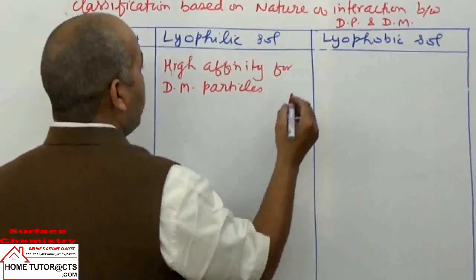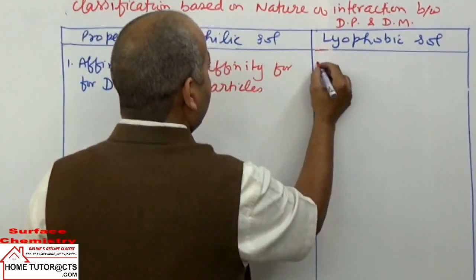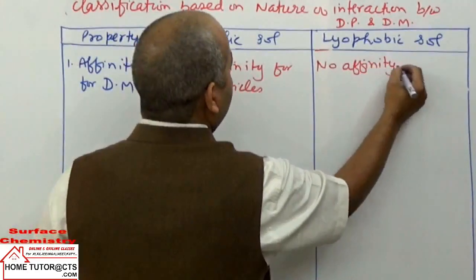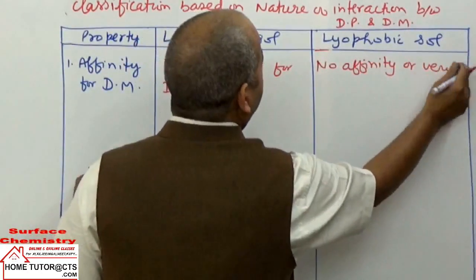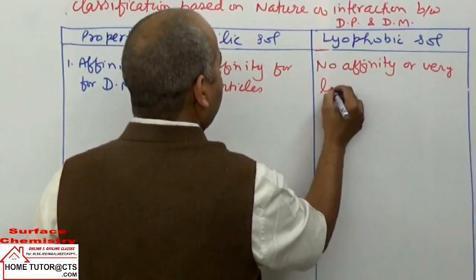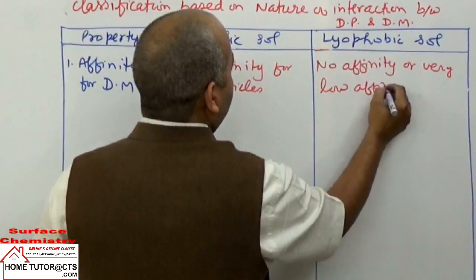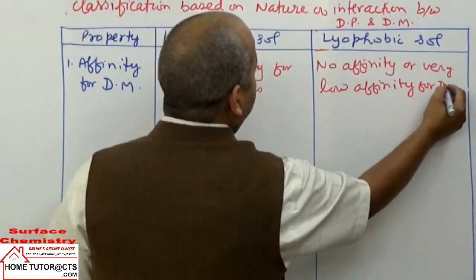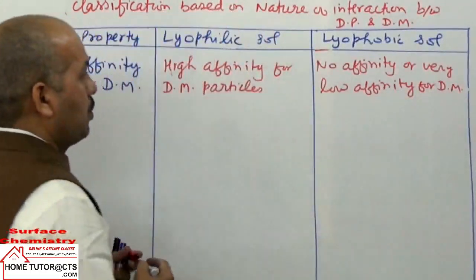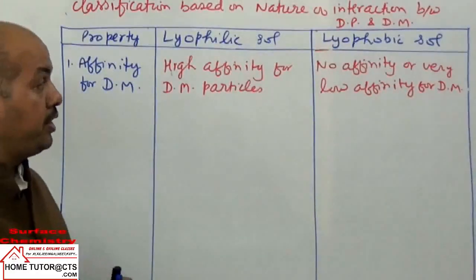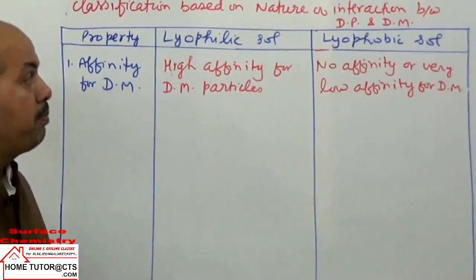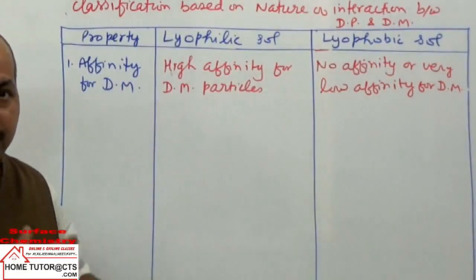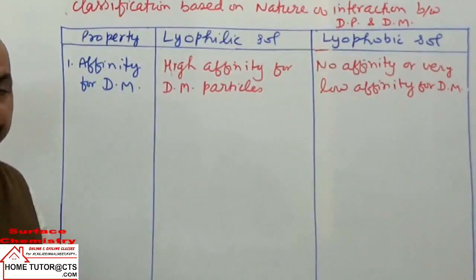और यहाँ पर क्या होता है? They have low affinity or very low affinity for dispersion medium particles. They have no affinity or very low affinity for the dispersion medium particles by the phase particles. Now this property affects the remaining properties at many points.